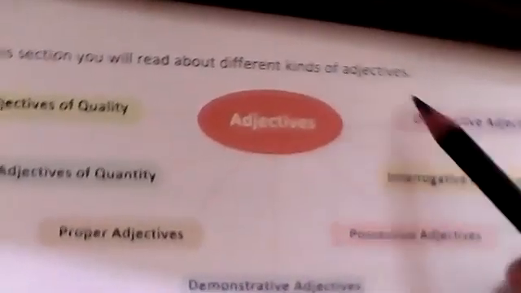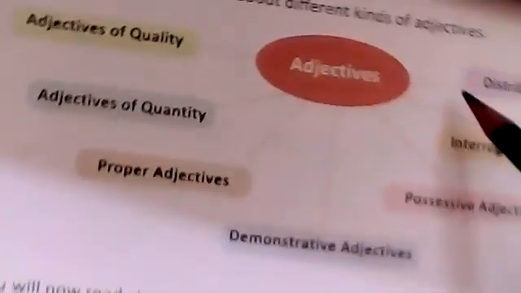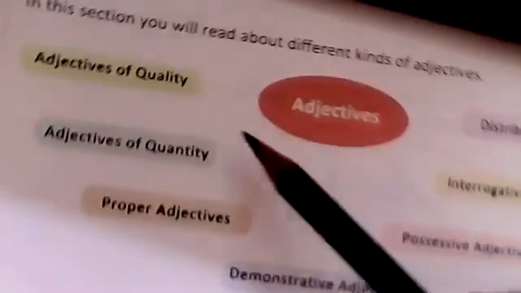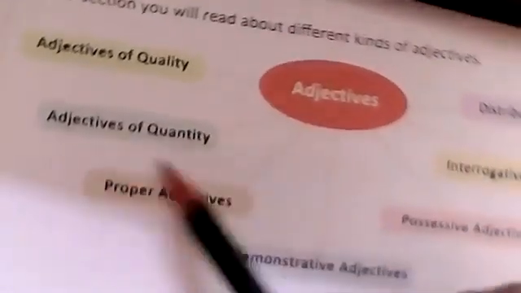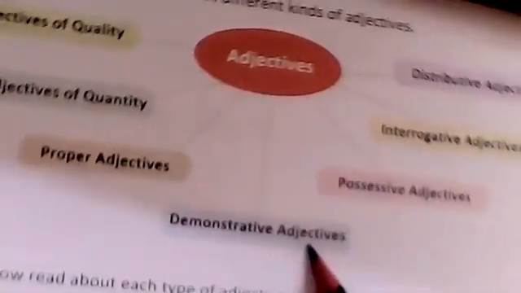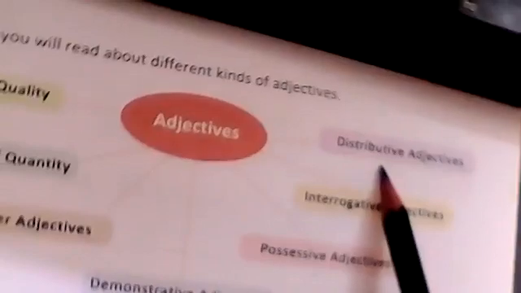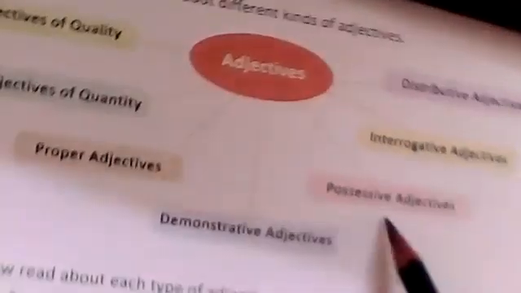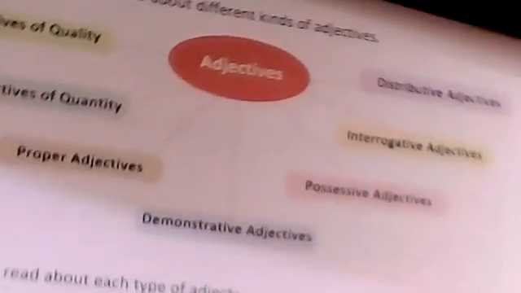Let's start our chapter about adjectives. What is an adjective? In this section, we will read about different kinds of adjectives. There are many kinds: adjectives of quality, adjectives of quantity, proper adjectives, demonstrative adjectives, distributive adjectives, interrogative adjectives, and possessive adjectives. Now each type of adjective in detail.